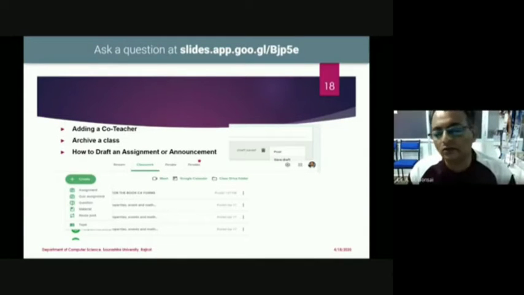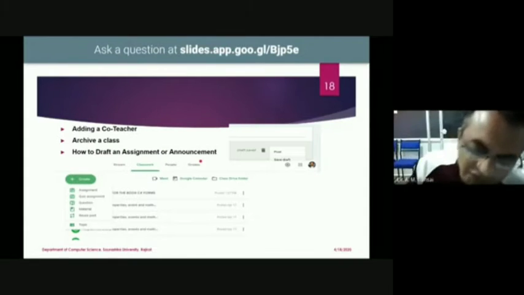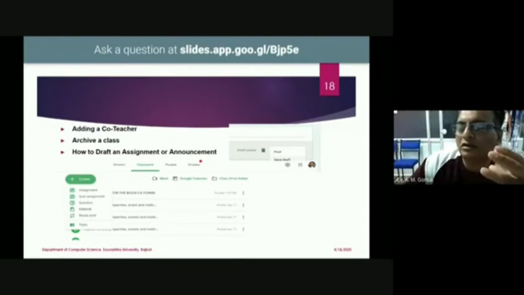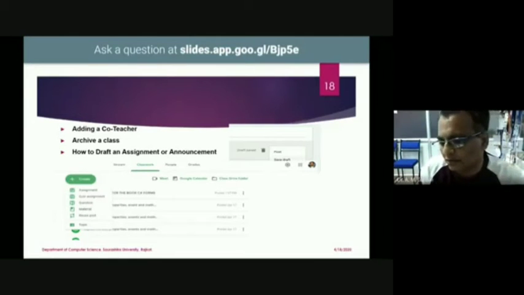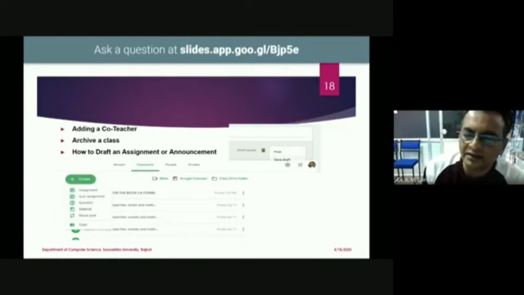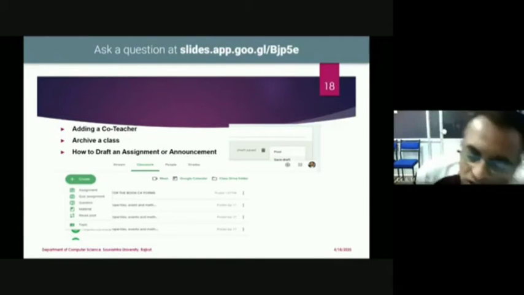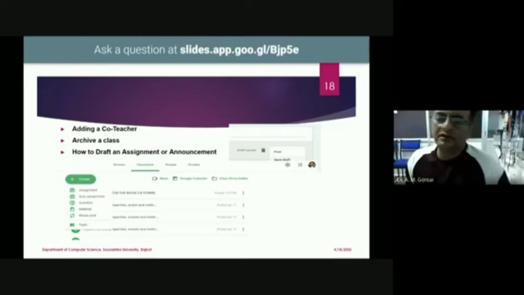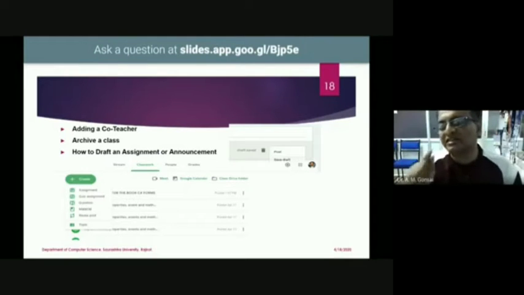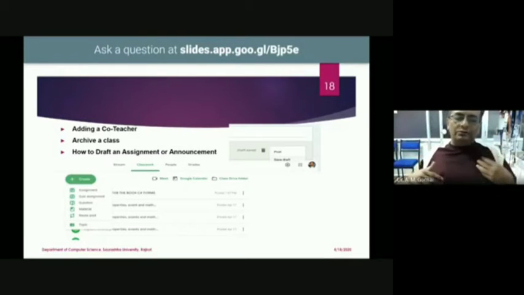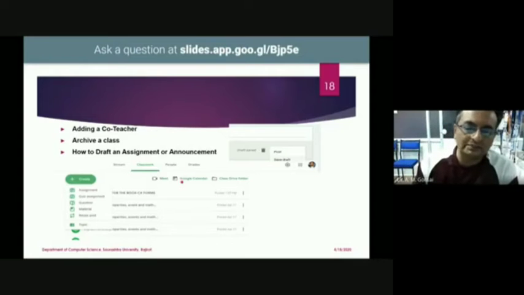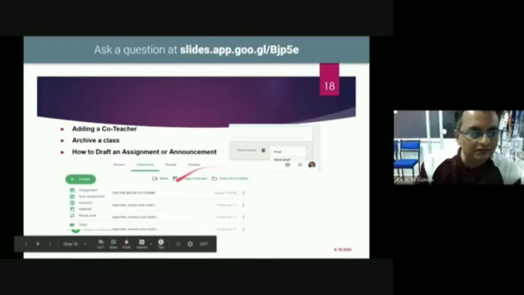You can also draft an assignment or announcement. Sometimes you need to announce that tomorrow we have a class at 5 o'clock. You can make it a draft, or you can schedule it, and it will automatically be posted to all students. So you can put it in a draft or in a schedule, and the information will be given to all students at the specified date and time. That way you can handle it.